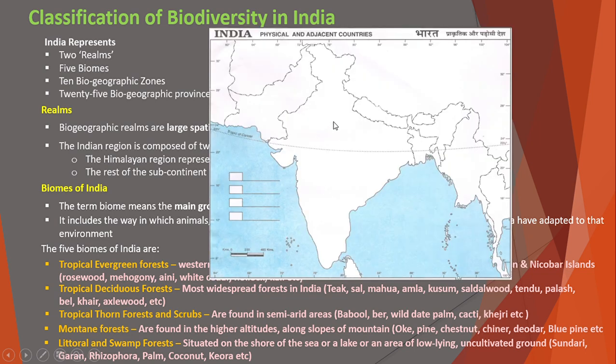If you see India, this is the Himalaya region, this particular area, and in the eastern region Bhutan, Sikkim, Assam, Nagaland, Arunachal Pradesh, and the upper Uttarakhand, Jammu Kashmir, and Himachal Pradesh are called the Palearctic region, and the rest is the Indo-Malayan realm. So these are the two realms of India.